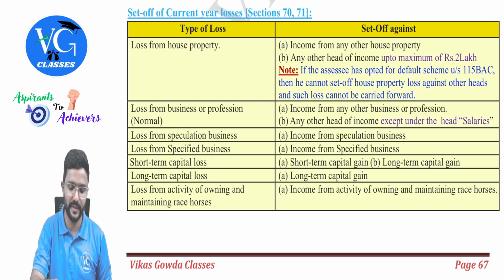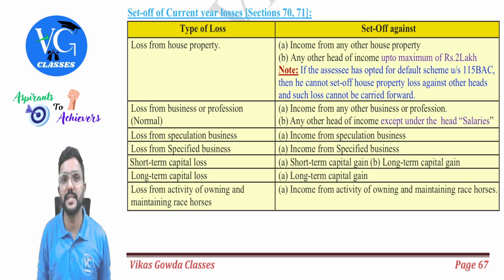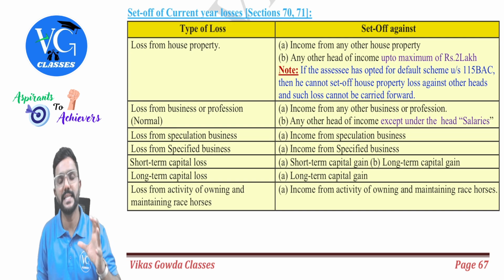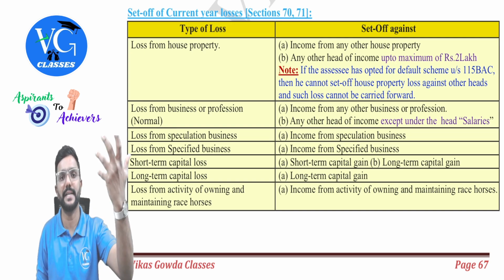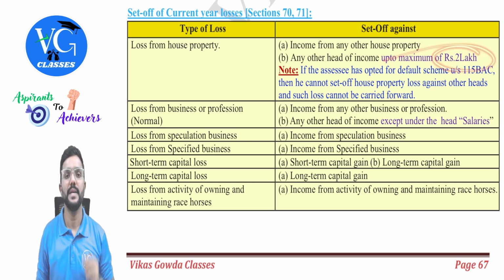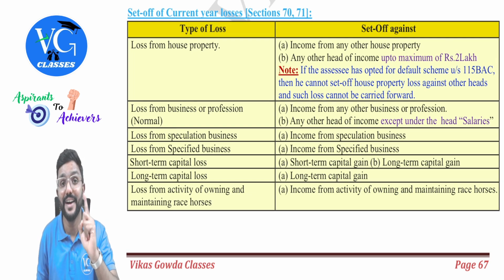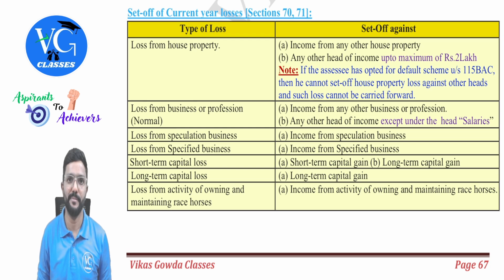Got it? Yes, sir. And if the assessee is following optional scheme, he can adjust house property loss against the other heads, but maximum 2 lakh. Sir, what if the loss is more than 2 lakh? Then the remaining loss can be carried forward, provided assessee is following optional scheme.